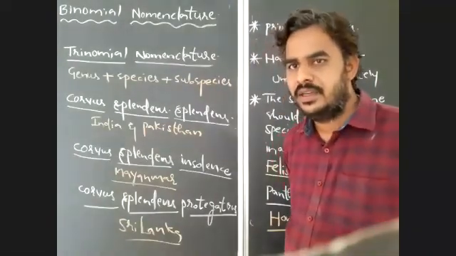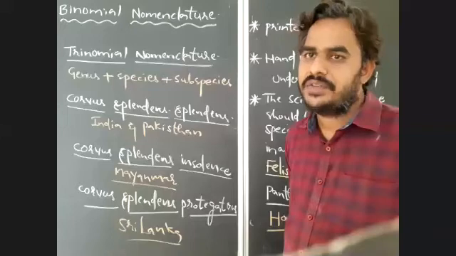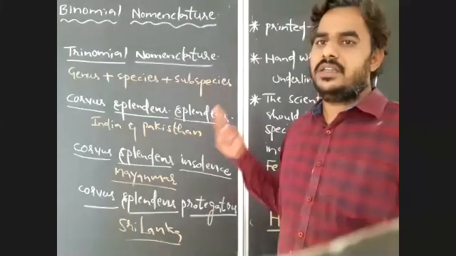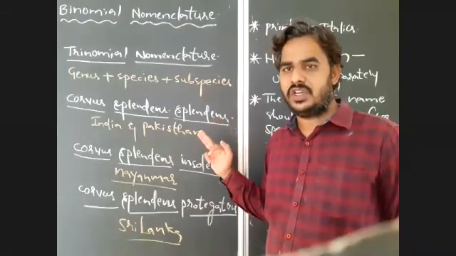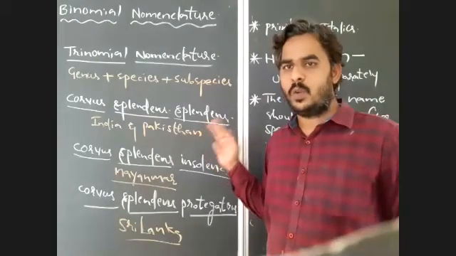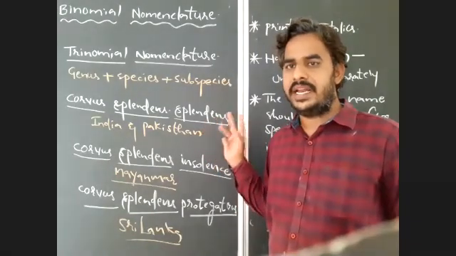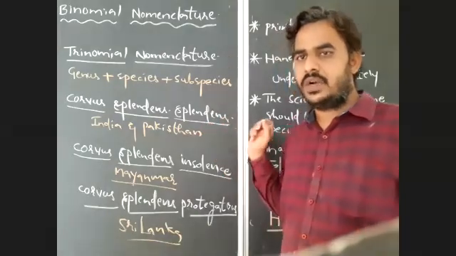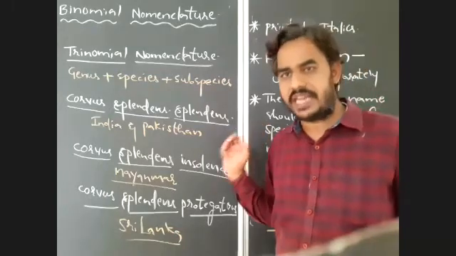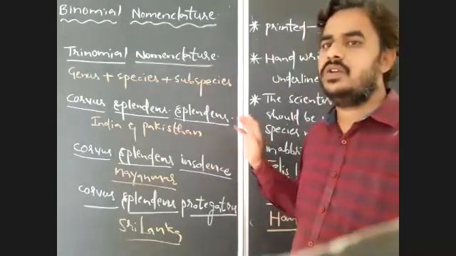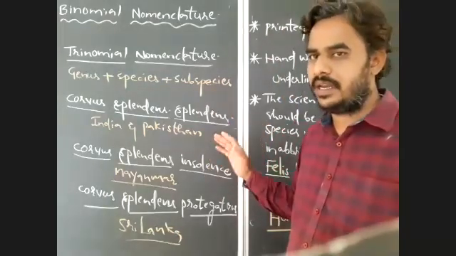Is it clear? So in this class, what did we discuss? We discussed two methods of nomenclature, binomial nomenclature and trinomial nomenclature. The most popular, widely used method is binomial nomenclature, which was developed by Carolus Linnaeus, who is considered the father of taxonomy. And we discussed the universal rules of binomial nomenclature.